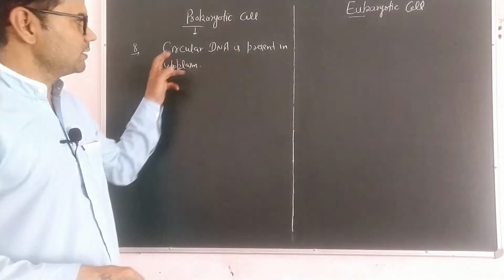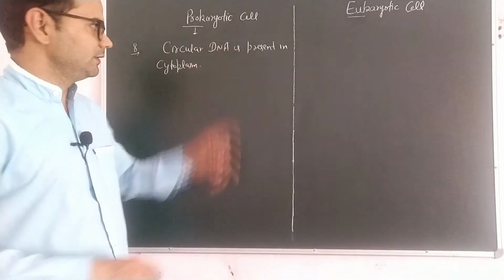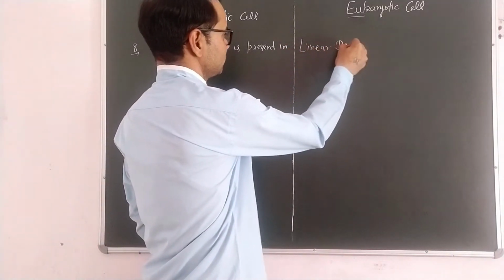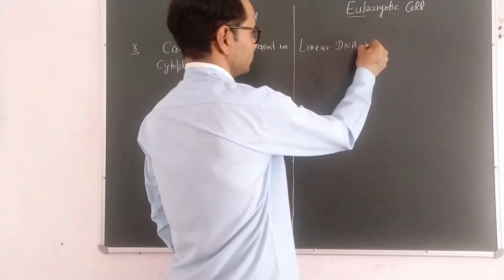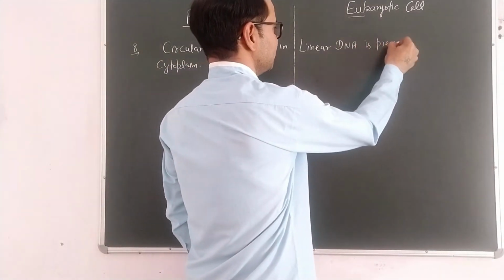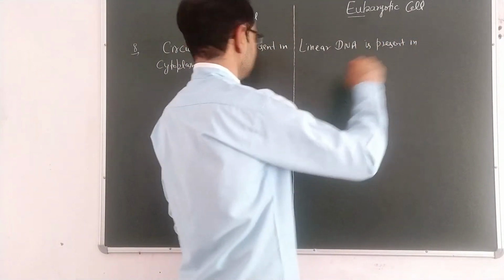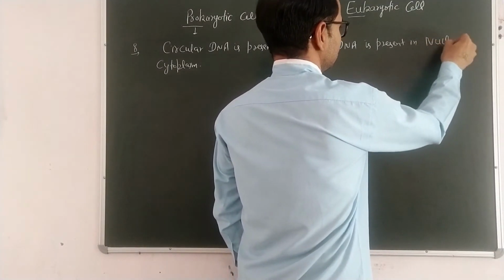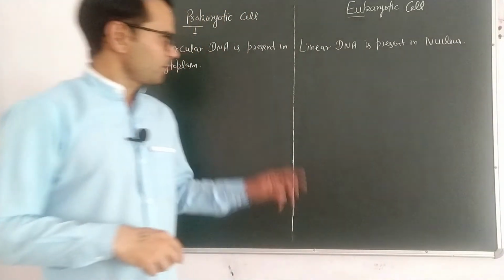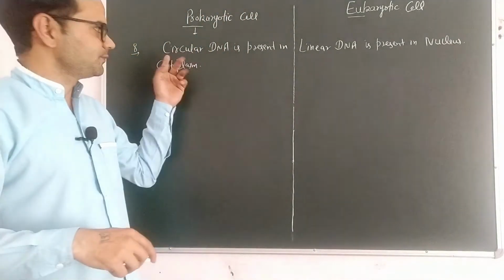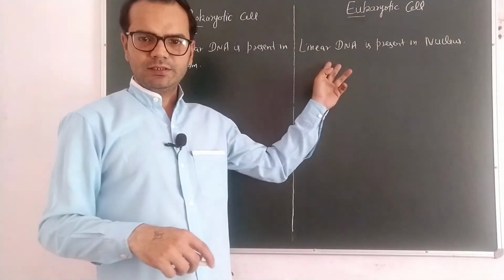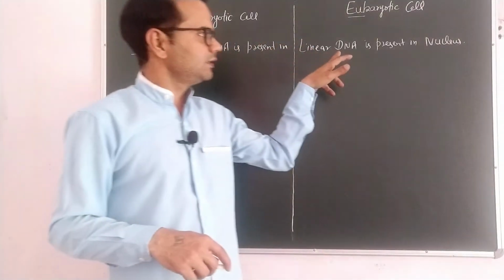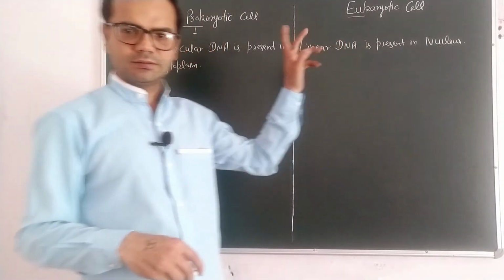But in eukaryotic cell, instead of circular DNA, we have a linear DNA, and DNA is present in a nucleus. So we can see the difference here, circular DNA, but here we have a linear DNA, and DNA is present in a cytoplasm, but in eukaryotic cell it is present in a nucleus.